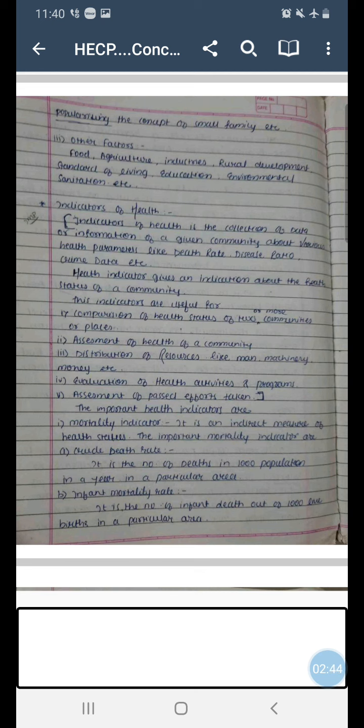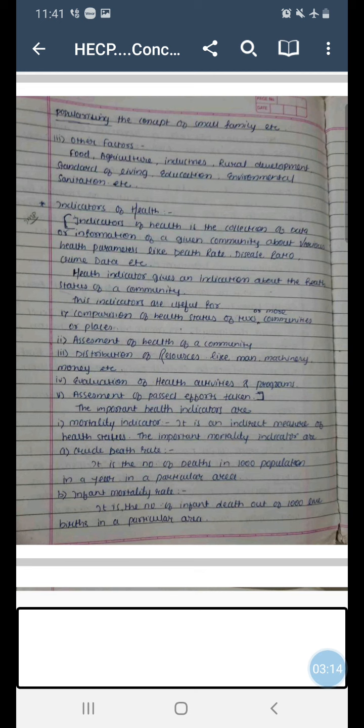And the important health indicators which are used for these purposes are: first one, say for example, mortality indicator. Now mortality means death rate. So from death rate, government comes to know whether the situation in a particular area is under control, or is normal, or it is worst.